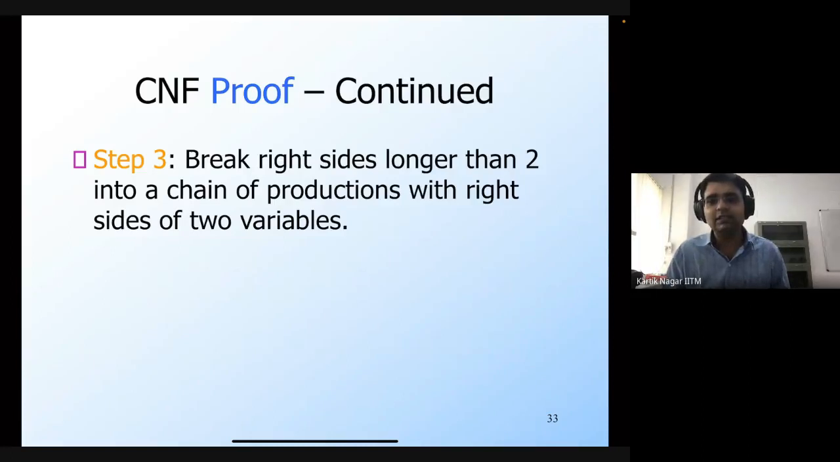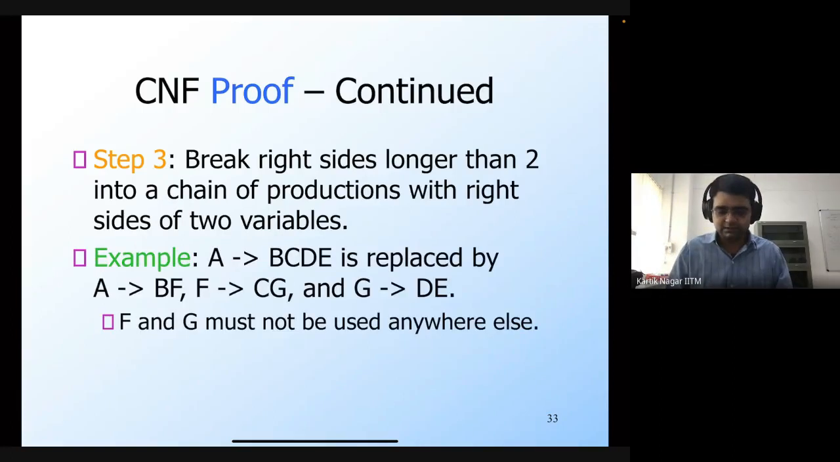So we do that by breaking the body, the right-hand side, which is longer than 2, into a chain of productions. For example, if you have the production rule A generates BCDE, then this is going to be replaced. We will remove this and add a number of other production rules: A generates BF, F generates CG, and G generates DE. So we have broken down this production rule into a sequence of production rules.